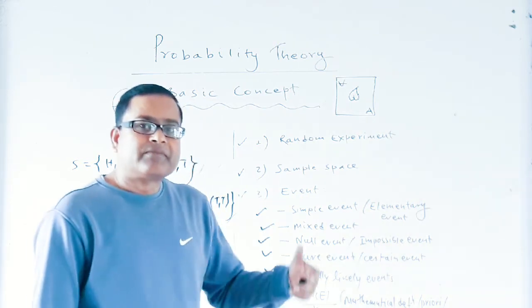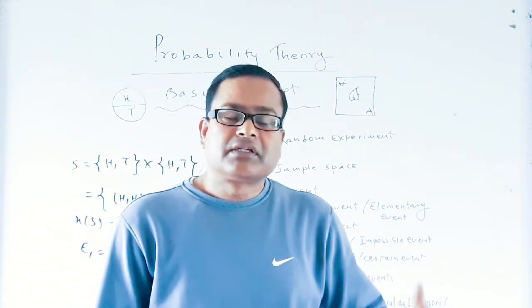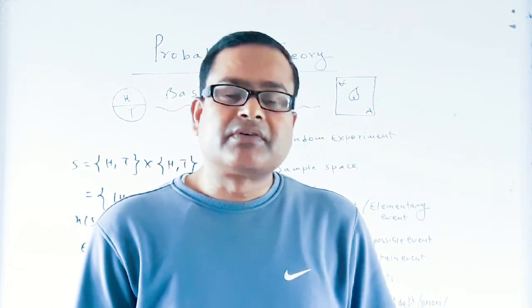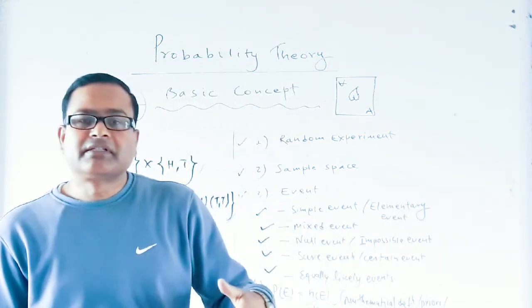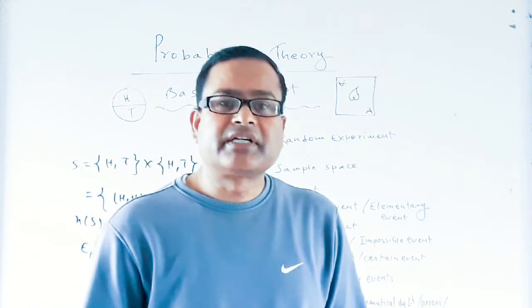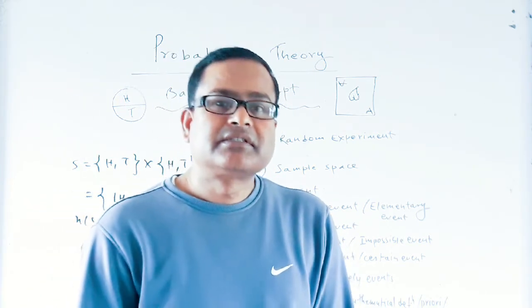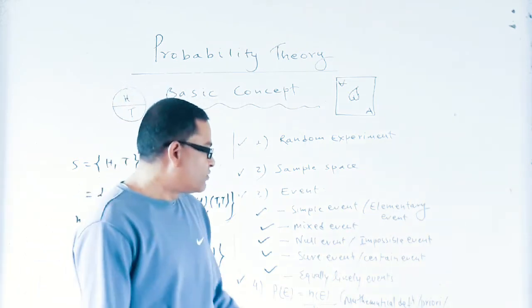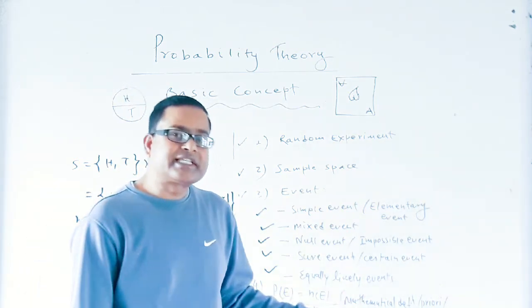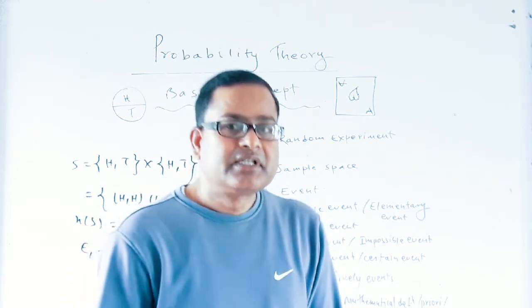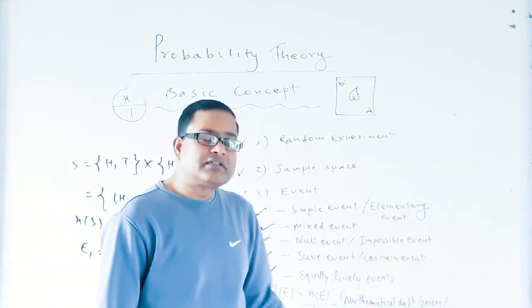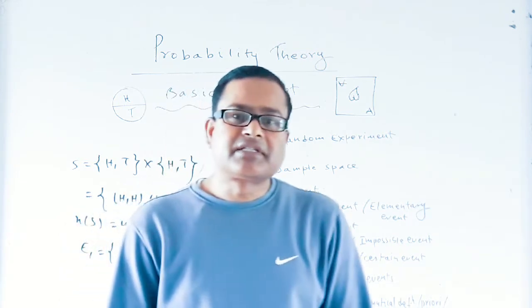So the possible outcomes we get after throwing a die are called equally likely events, because each and every event has equal chance of appearance. Let's define the mathematical definition of probability.